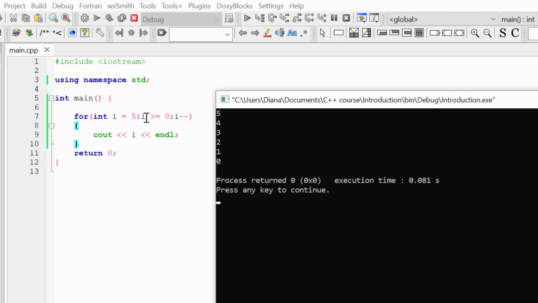And since my condition is still true, I once again execute the code, cout i equal to 4. Then once again I perform a decrement. I change i, now i is 3. My condition is true, so once again I execute the code, and so on and so on. And in my last iteration, I have i equal to 0. After I executed the code cout 0, I once again change my i, and since now i is minus 1 and this condition is not true, I exited my loop.